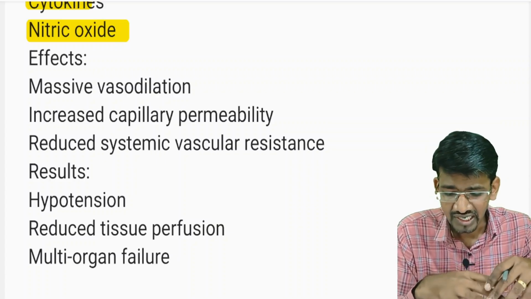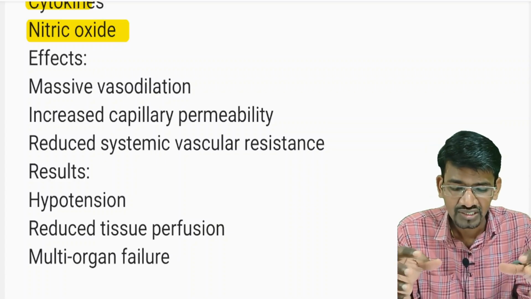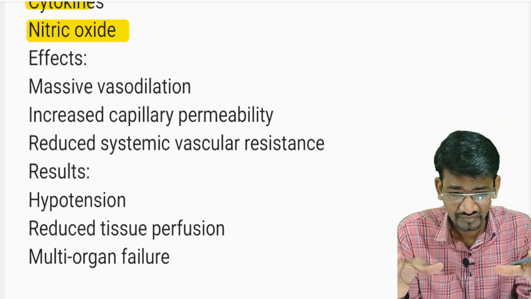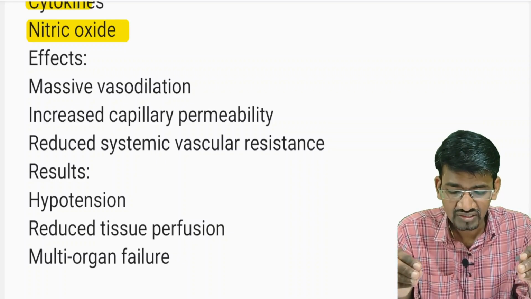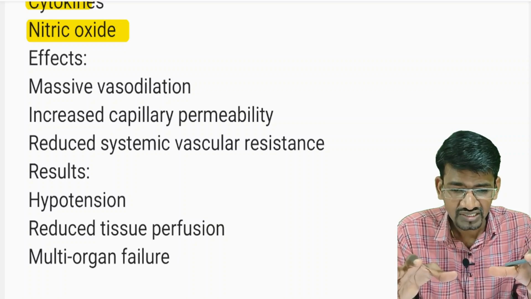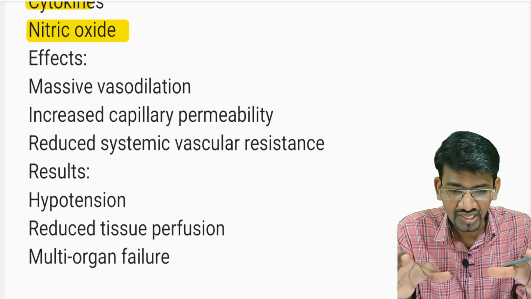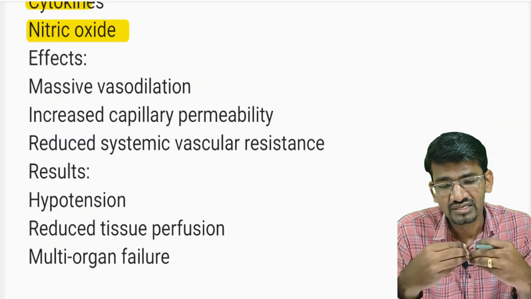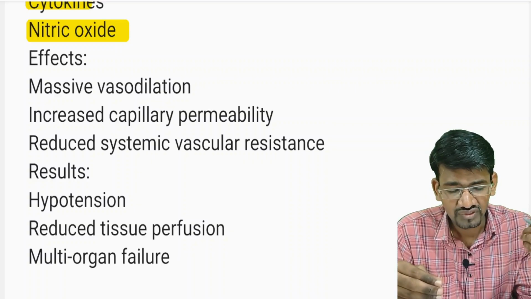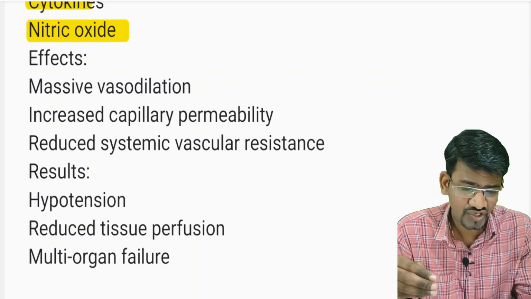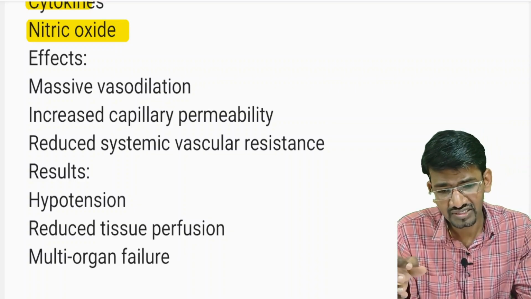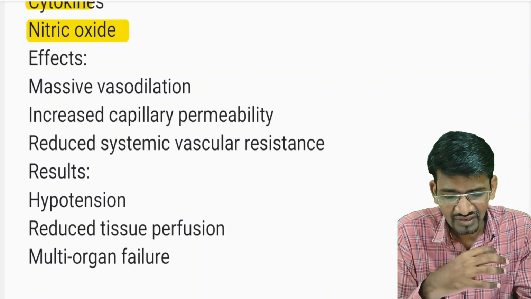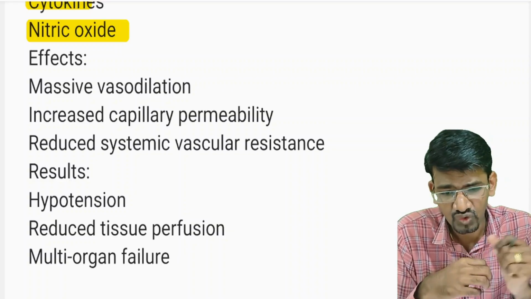Initially, as there is massive vasodilation and capillary leak, the blood gets pooled in the peripheries. In the initial stage the body is very warm, so it is called the warm stage, and later it will turn cold because of the hypotension and reduced blood supply. The periphery gets cold.